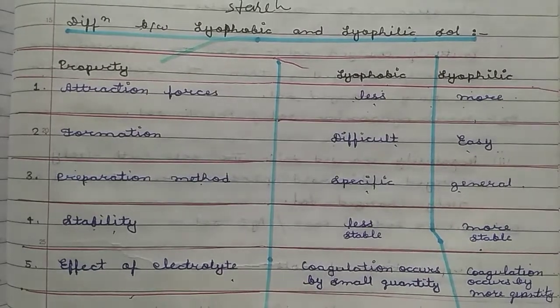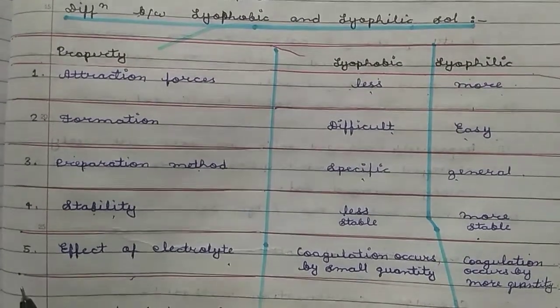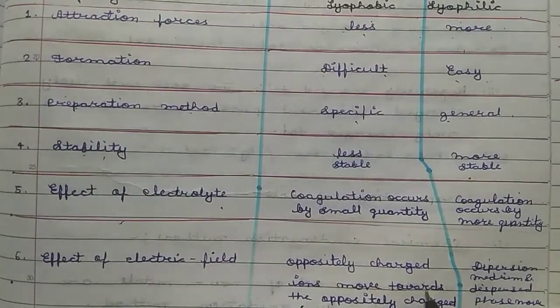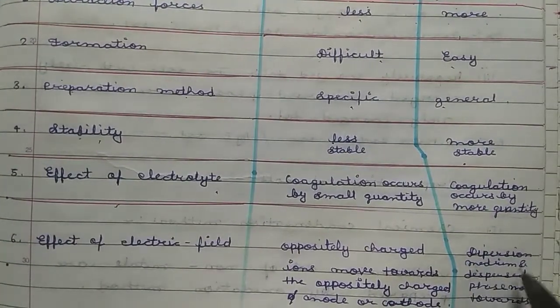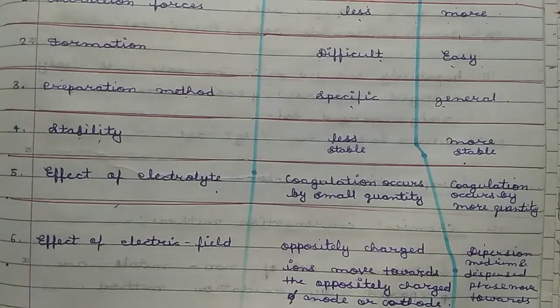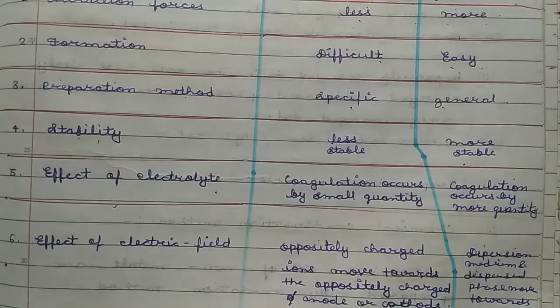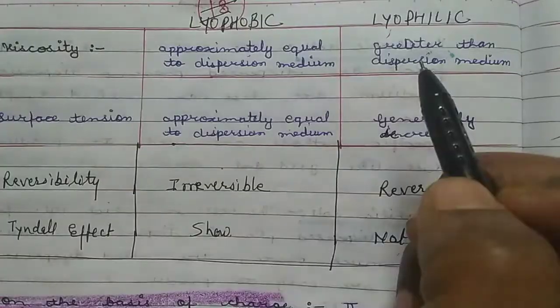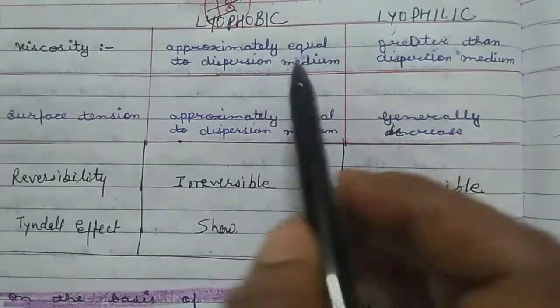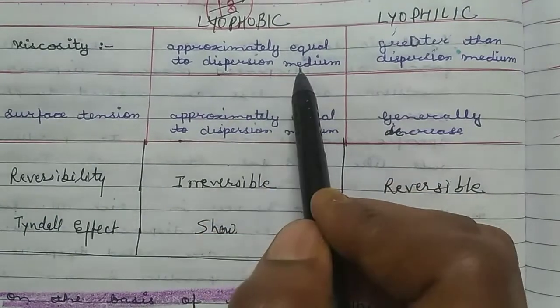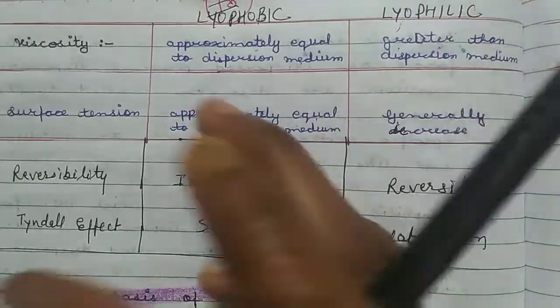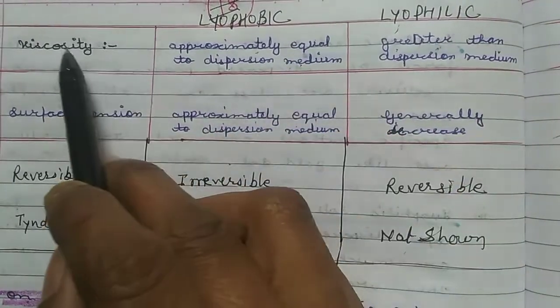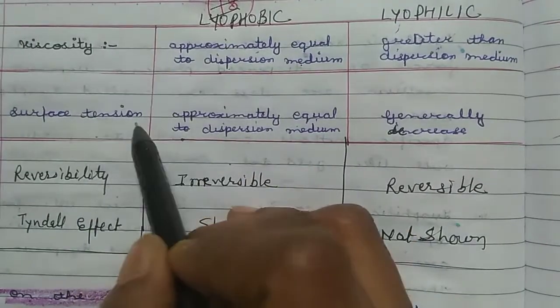And effect of electric field. Oppositely charged particles move towards the oppositely charged anode or cathode, while in lyophilic sols the dispersion medium and dispersed phase are both attracted, so these also move towards oppositely charged electrodes. Next, viscosity. Viscosity is approximately equal to that of the dispersion medium in lyophobic sols because there is no attraction between the dispersion medium and dispersed phase, so there is no change in viscosity, and the same for surface tension also.